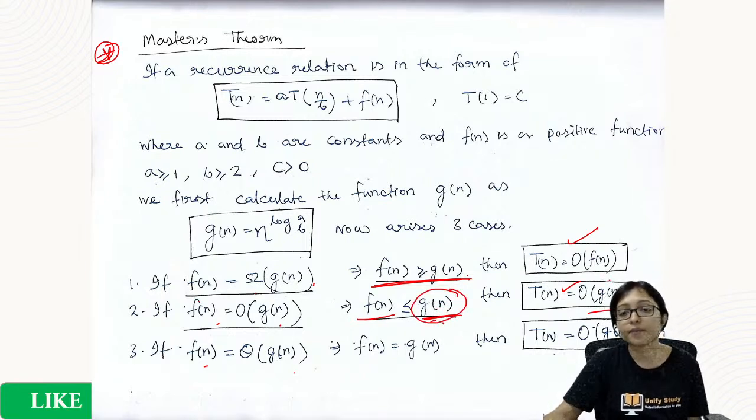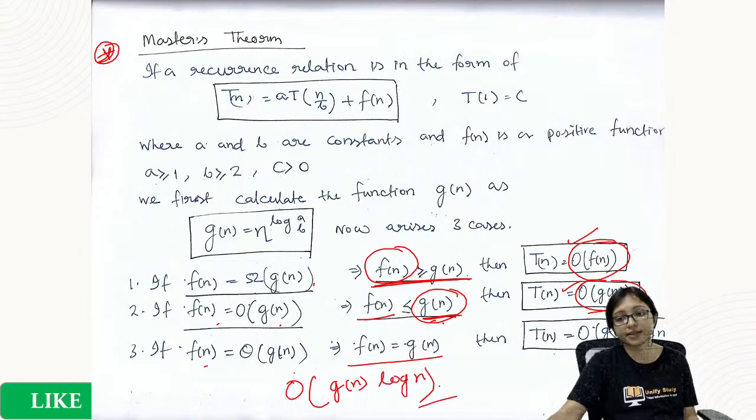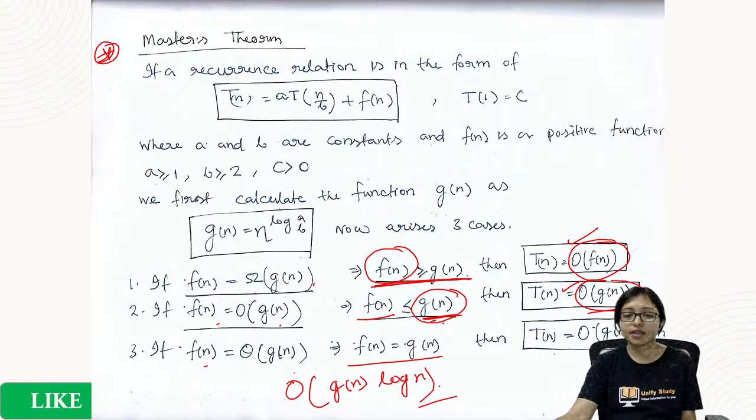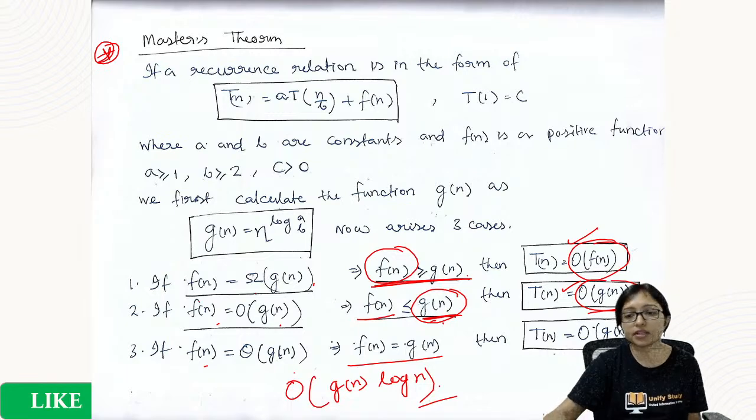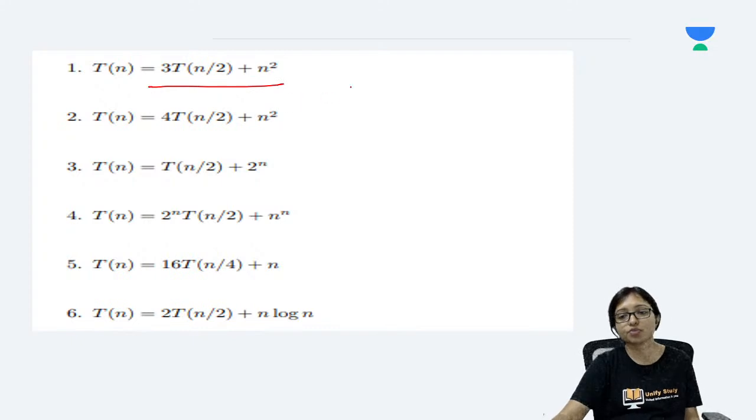Gn is greater, that's why this is your answer. Fn is greater, that's why this is your answer. When Fn and Gn both are same, then your answer will be order of Gn log n. That will be your answer. Right? Clear? Must remember this. So from here, tell me what will be the answer for this one quickly.